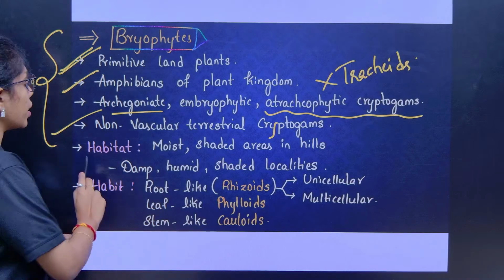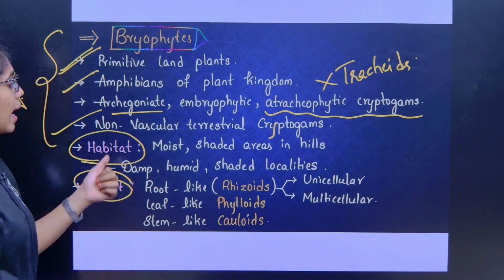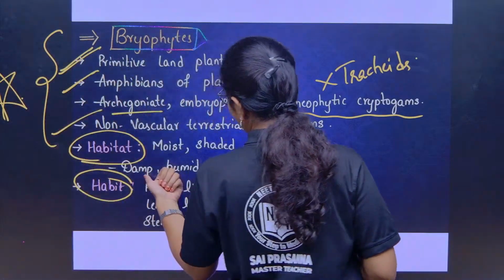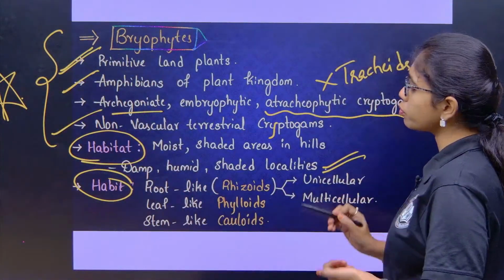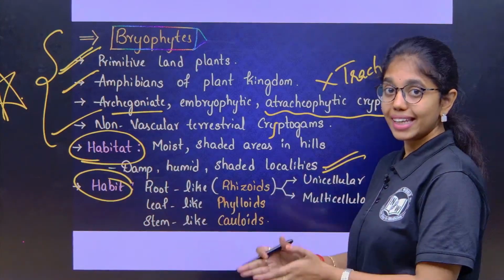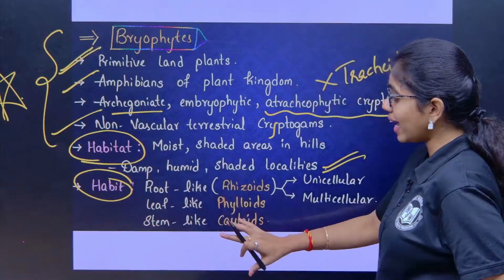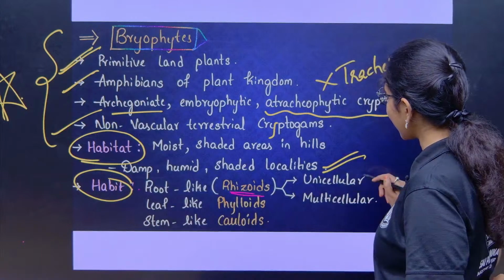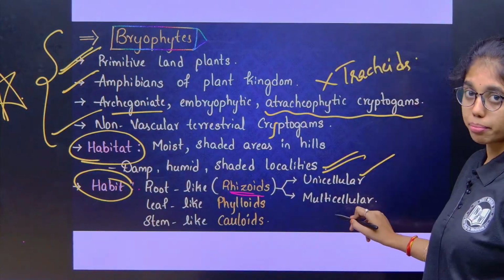Now if you look into its habitat, the habitat is mostly shaded areas like hills, damp, humid, shaded localities, where these Bryophytes are present. There are no true root, leaf and stem like structures, but we can identify root-like rhizoids. Rhizoids can be unicellular or multicellular.